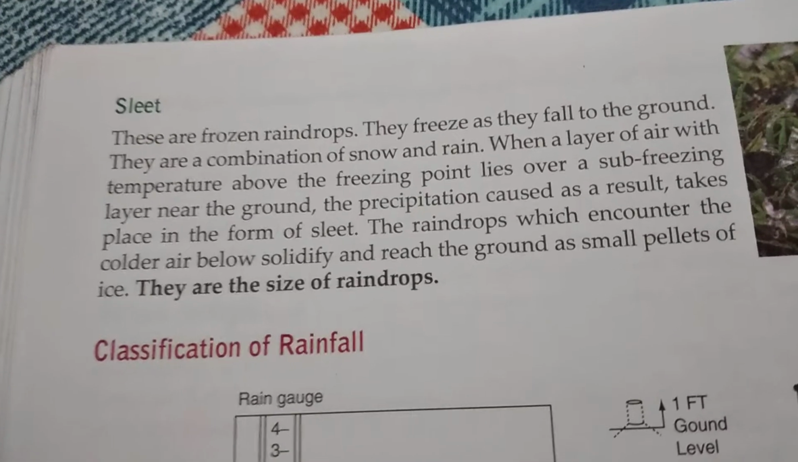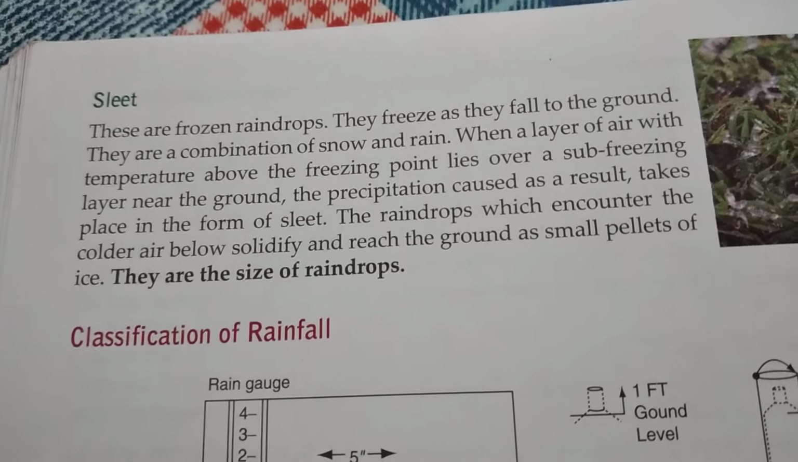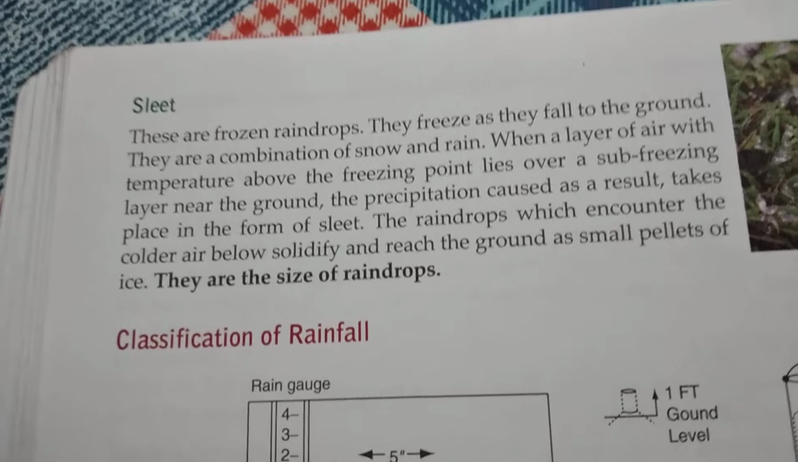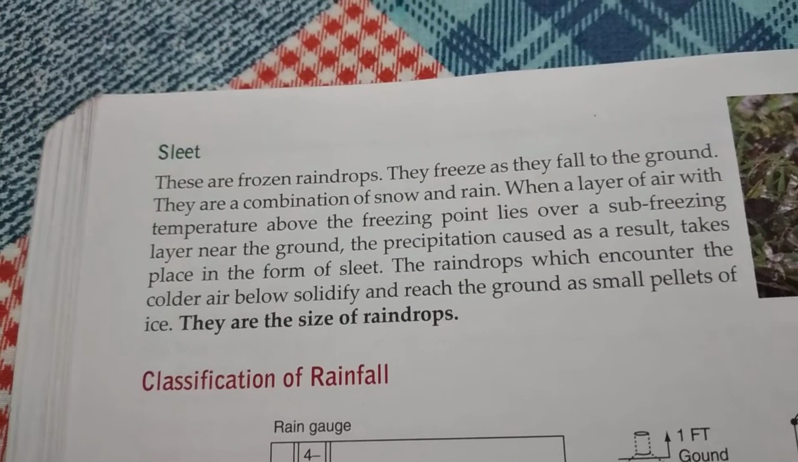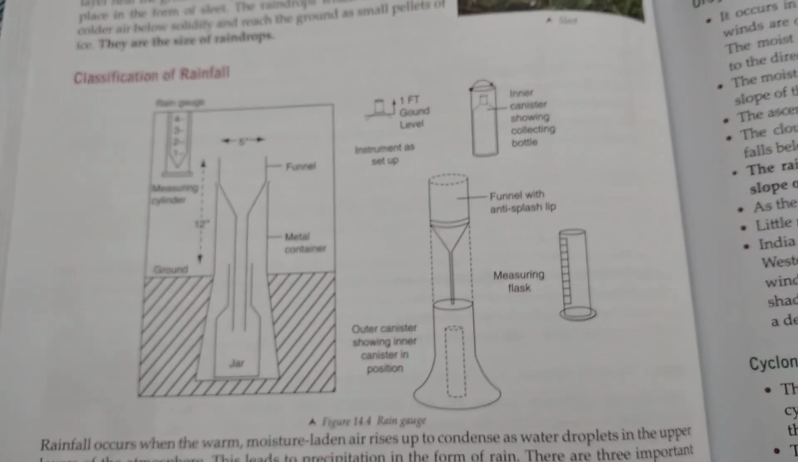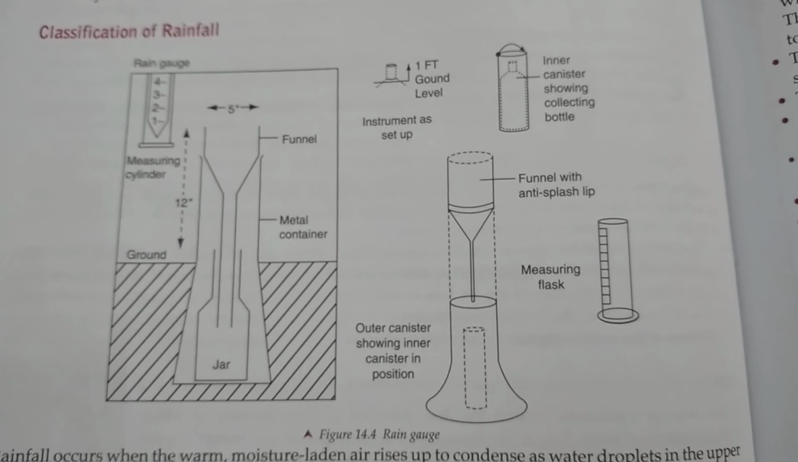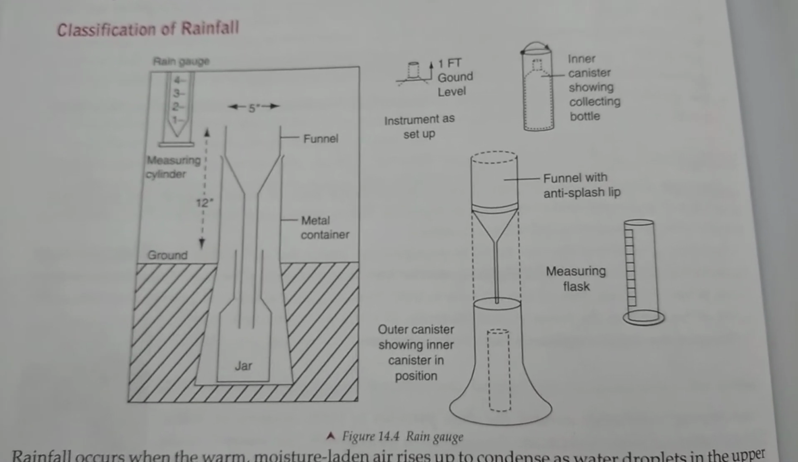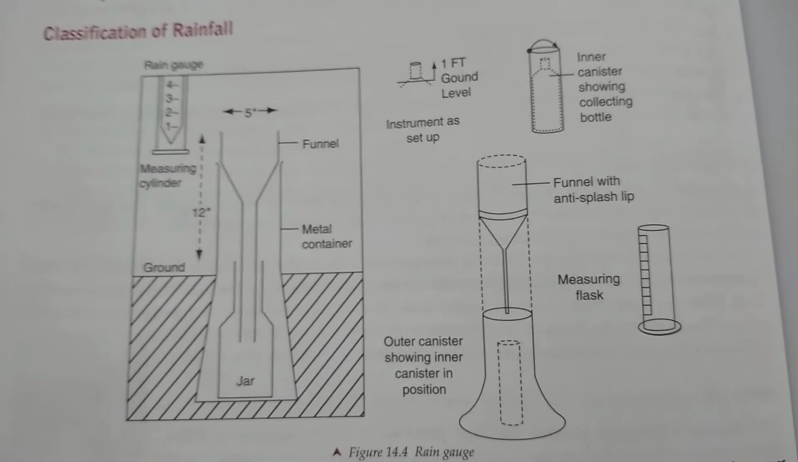Now last but not the least, it is sleet. These are frozen raindrops, and this kind of precipitation is experienced only in cooler areas, not in cold places. In cold places we can experience snowfall, but in cooler areas we can experience sleet. Now here, children, you can see the diagram of an instrument known as a rain gauge, which is helpful for measuring the amount of rainfall at any place. I suggest you practice this diagram at home.